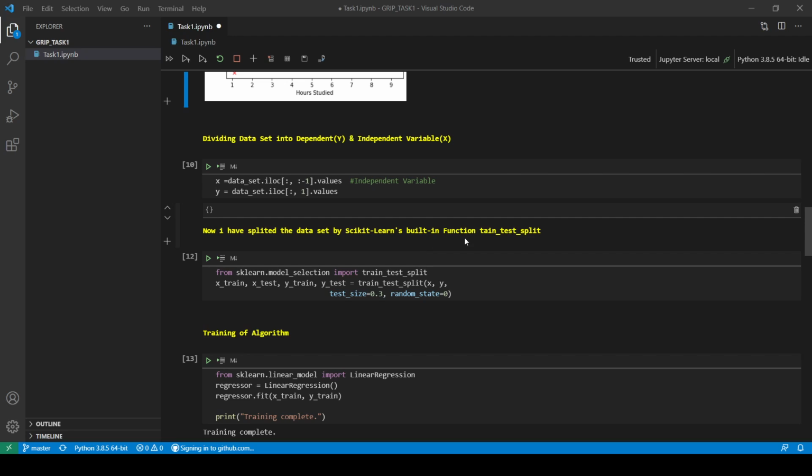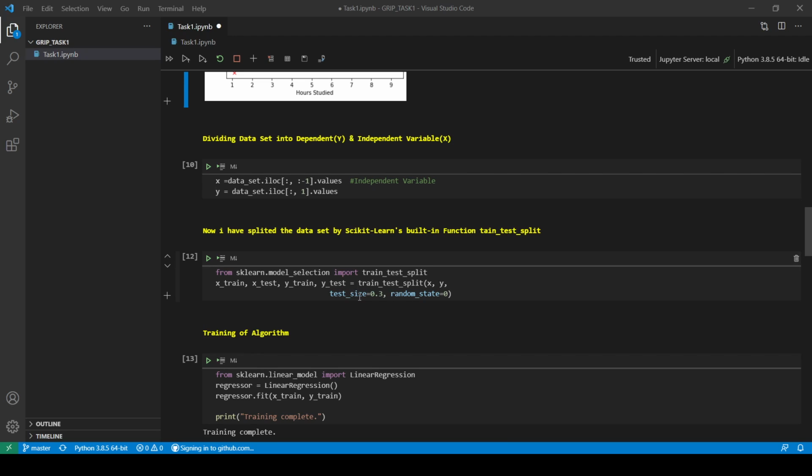Then I have split the data set by using scikit-learn's built-in function train test split. Here I have given the test size as 0.3. What it basically does is that it divides our data set into two parts, testing and training data set.